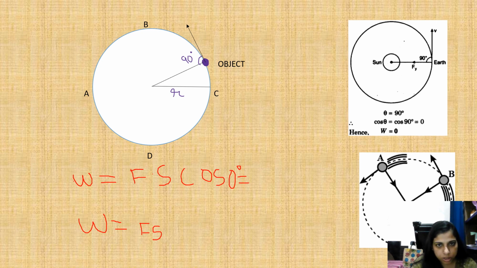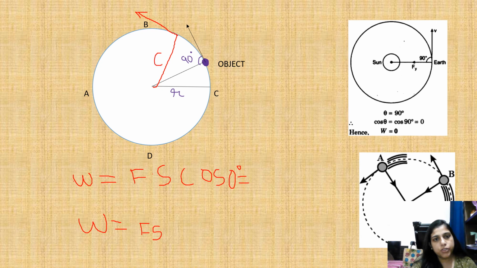Suppose this object is here. Again, it will have the direction of motion like this. But the gravitational force or the centripetal force will be there. Centripetal force is the pulling force on that object acting towards its center.